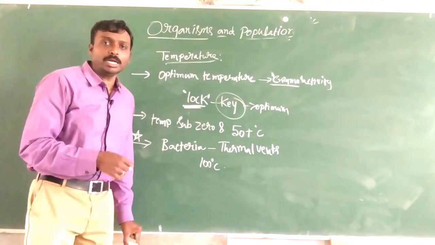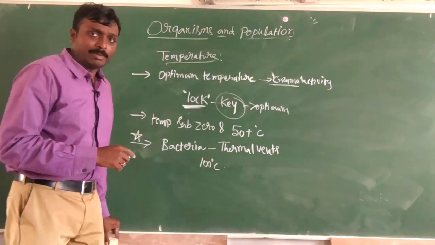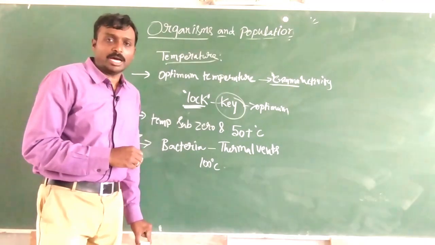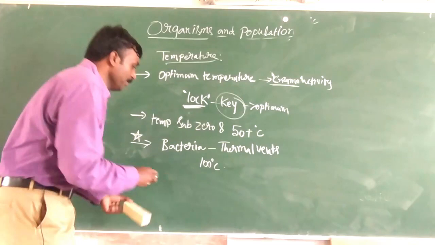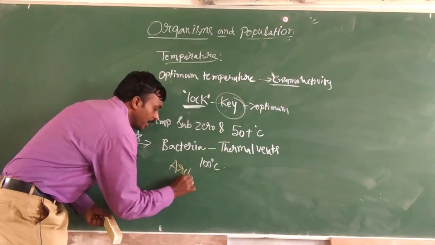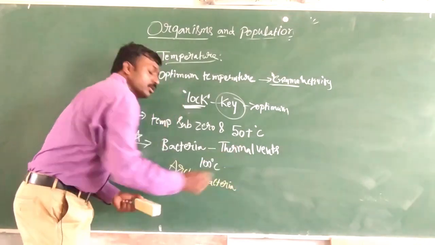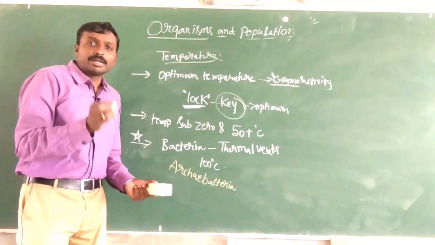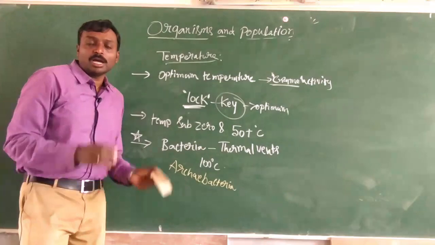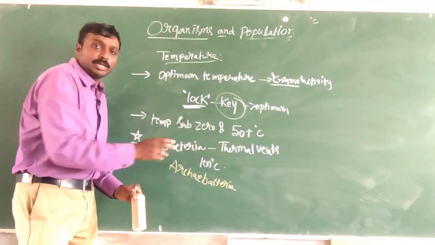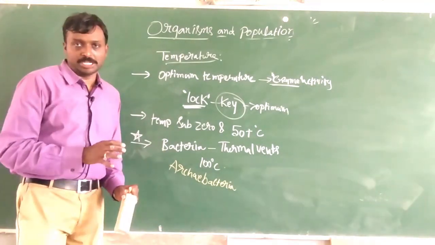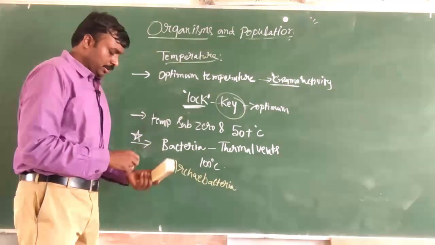If you remember, mainly Archaebacteria, which we learnt about in our first year syllabus, reside in thermal vents and hot springs where the temperature is around 100 degrees Celsius.